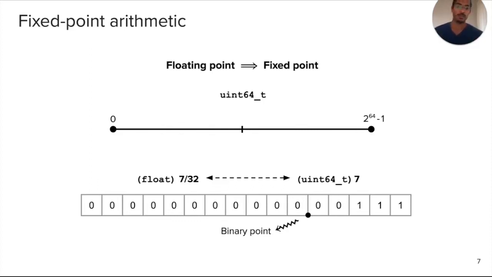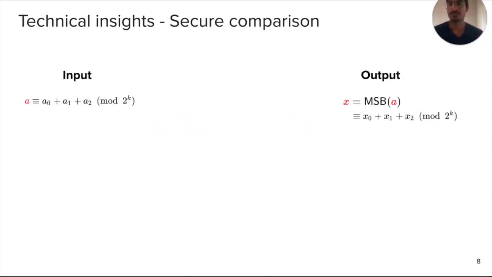So when we talk about this sort of encoding, the first thing is positive and negative numbers are encoded in these two half ranges. And so the ReLU, or the comparison function, is really just figuring out if a number is positive or negative, and so we want to find if a number is in the first half or the second half. So that's the foundation.